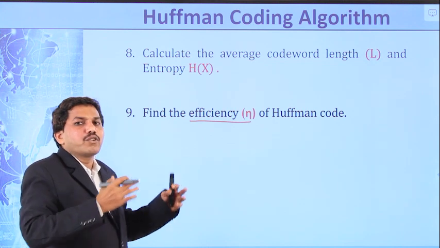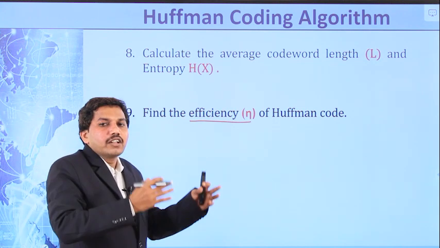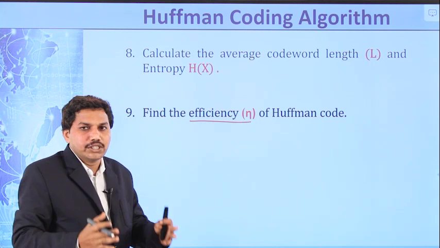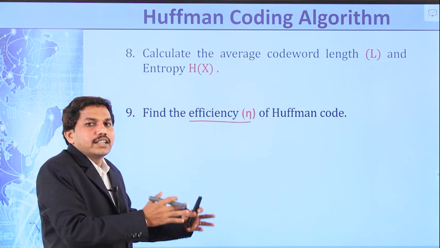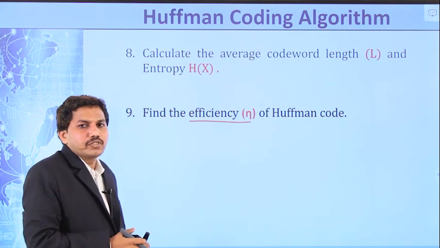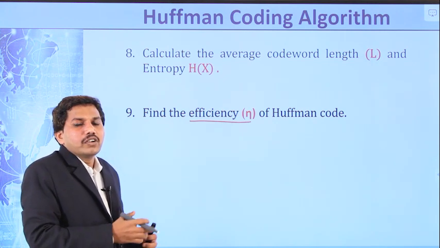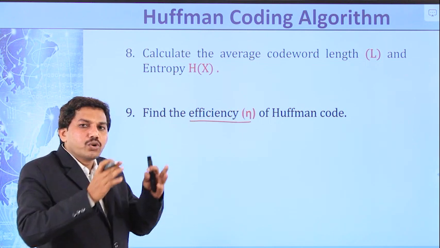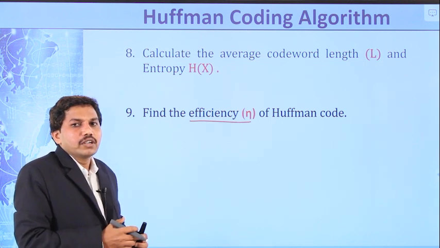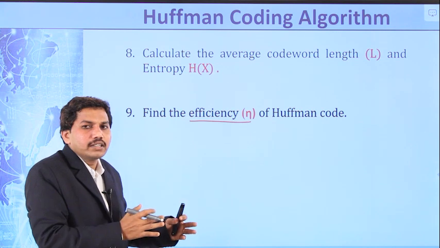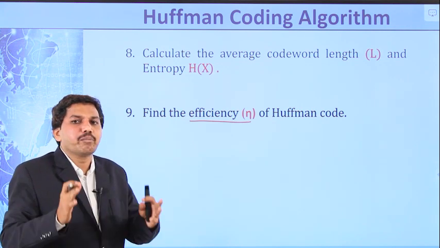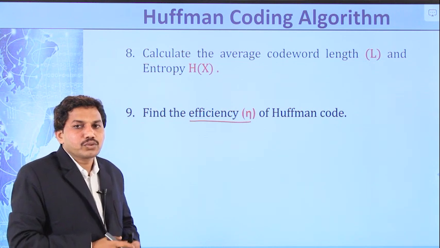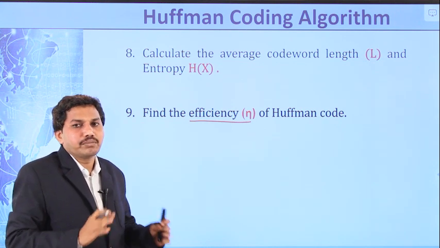Once the assignment of codes is over, write the code for each message and write the length of each message. Calculate the average code word length and entropy. And finally, find the efficiency of Huffman code. So that is the Huffman coding algorithm.